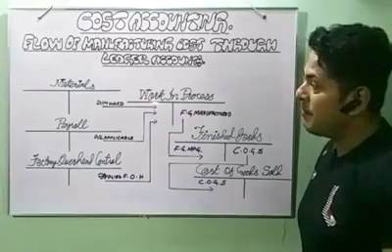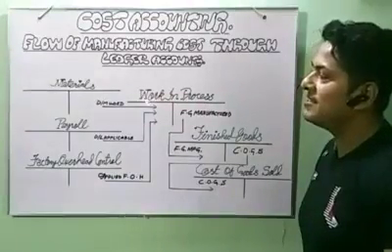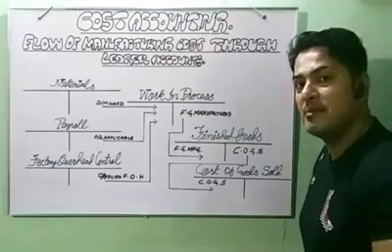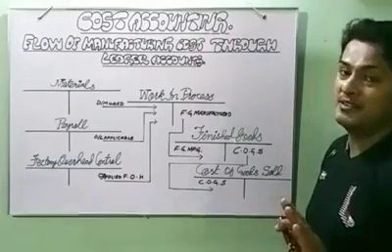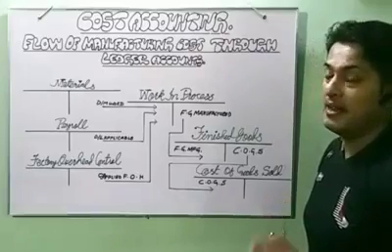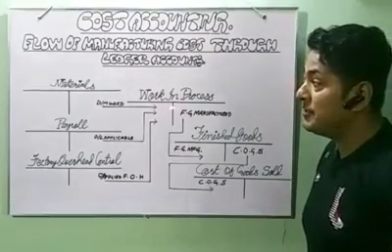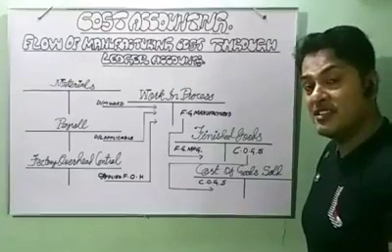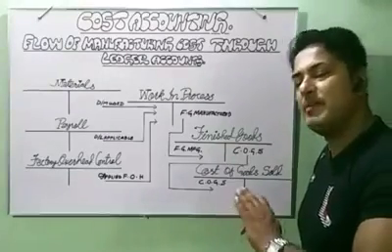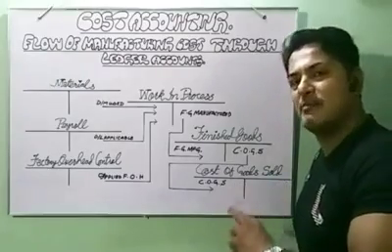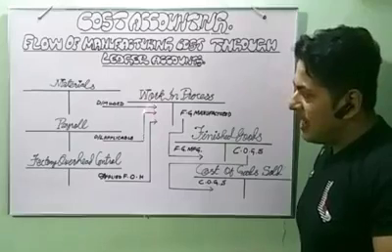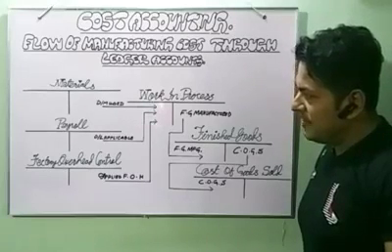Now, work in process. Work in process is partially completed goods, not fully completed, upon which production activities have been started but not yet completed.